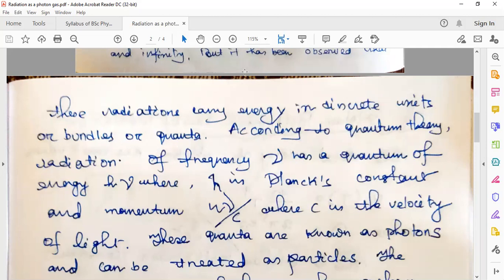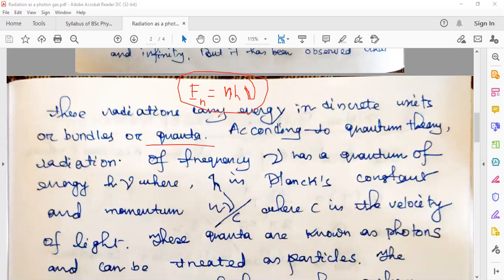I hope you have already learned the expression: their energy value is E_n equal to n h nu. Here n is an integer like 1, 2, 3, 4. This is the quantized value of energy of the electromagnetic radiation, so these radiations will have fixed, quantized values of energy.